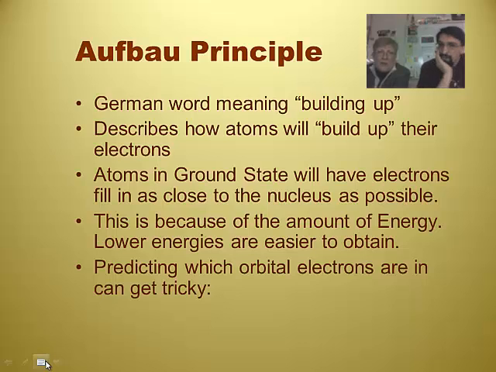So the Aufbau principle basically states that the electrons are going to want to reach the lowest ground state, because the lower state is closest to the nucleus and is lower energy, right? So if I was the first electron trying to get into an atom, I'd go all the way down to the first energy level, which happens to have an s orbital. So I'd wind up in the first s orbital if I was the first electron.